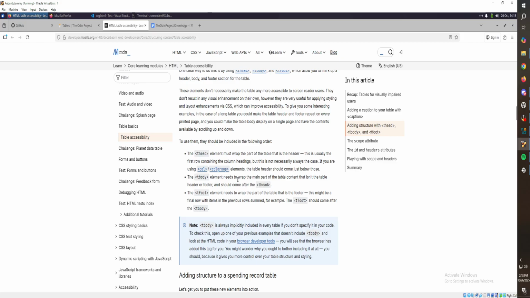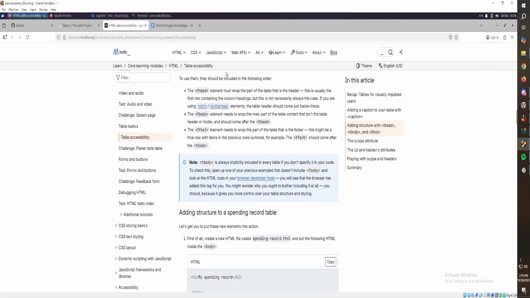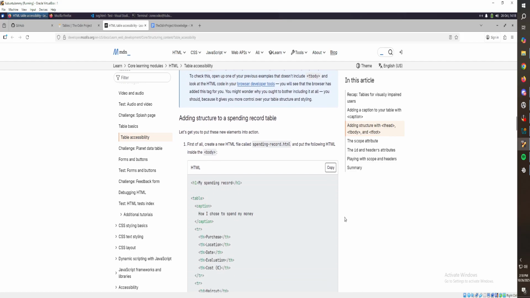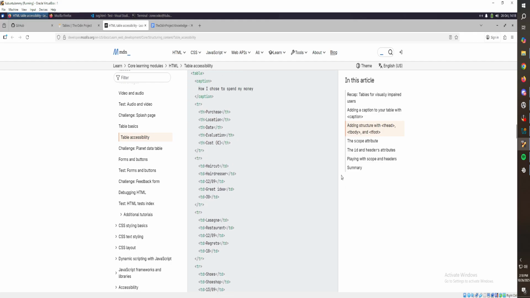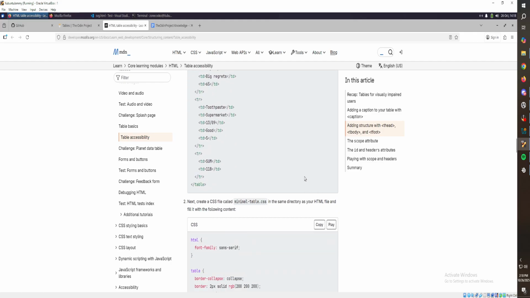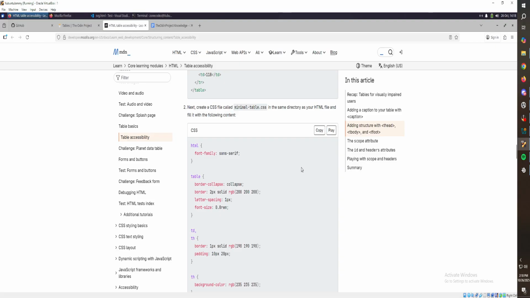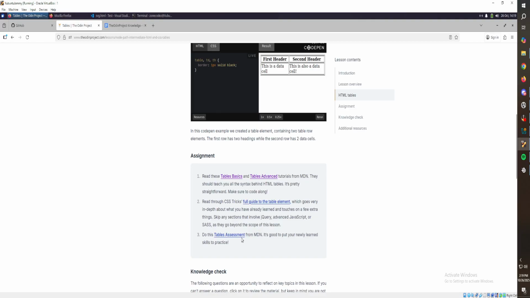The table body element needs to wrap the main part of the table, that isn't the table header or footers. Table head comes first. Table foot needs to be at the bottom. Yeah. Kind of cool. So we could definitely use tables to track data, which would be really useful. All right. So read the CSS full guide to the table, which goes very in depth about what you've already learned.